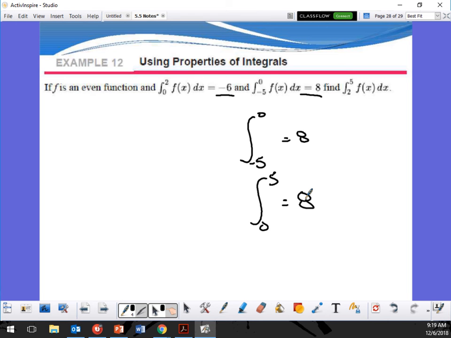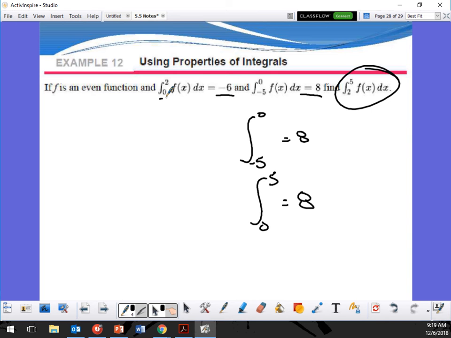Now I'm trying to find from 2 to 5. We already know from 0 to 2, right? 0 to 2 is going to be this. So what am I going to have to do to actually get it from here to here? I would subtract, right?